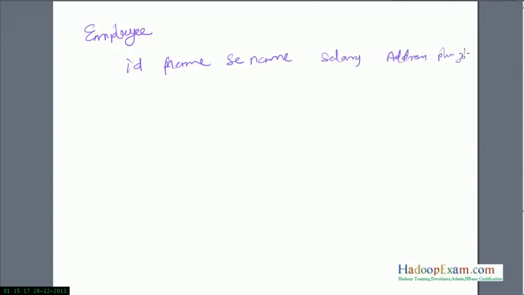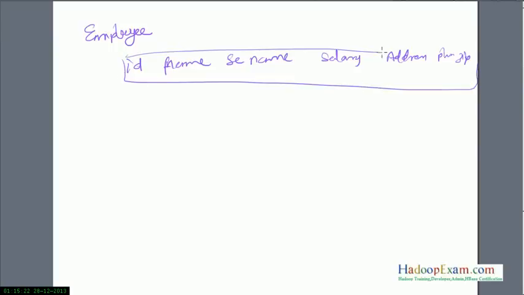Suppose you have an employee table. One column is ID, another column is name, first name, second name, salary, address, phone number, and zip code. This kind of column you will have, correct? Generally in RDBMS you could have two different tables. Similarly here I would suggest you decide two column families inside an employee table. Sorry, salary should also be included here.